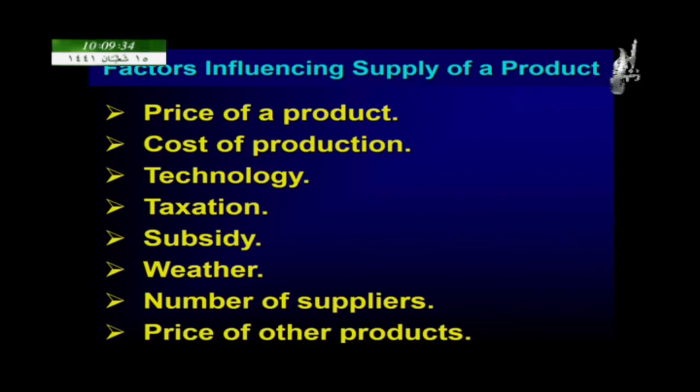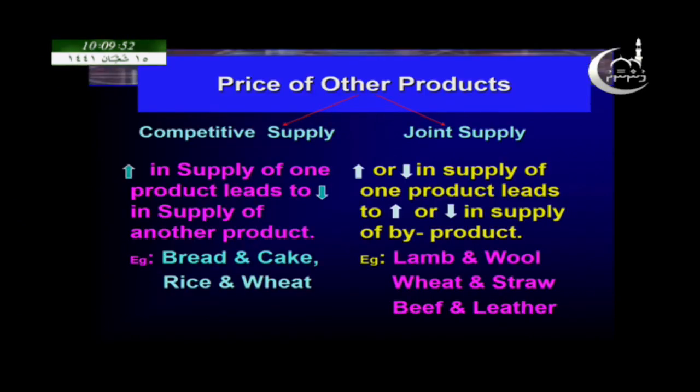If the number of suppliers in the market increases, the supply also will increase, and if the number of suppliers in the market decreases, the supply will decrease. And another important factor is price of other products. That is one of the important factors which affect the supply of a product.